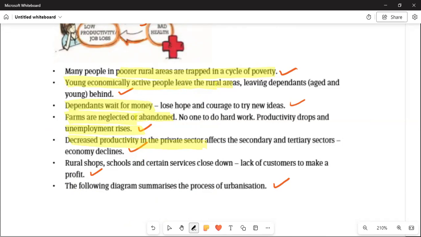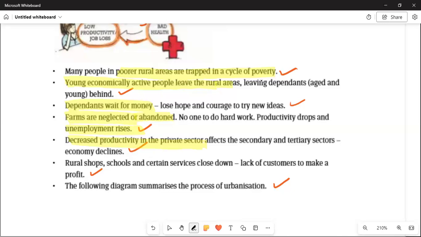These children try new ideas. You find that there is continuous teenage pregnancy happening with the low income rates, and the farms are neglected because no one does the hard work. Productivity drops and unemployment rises. The decreased productivity in the primary sector affects the secondary and the tertiary sector, and the economy will decline in that rural area. The rural shops, schools, and certain services will close down for lack of customers to make a profit.